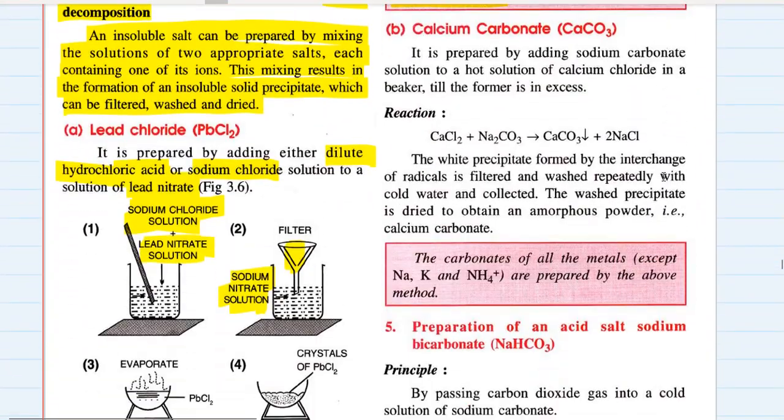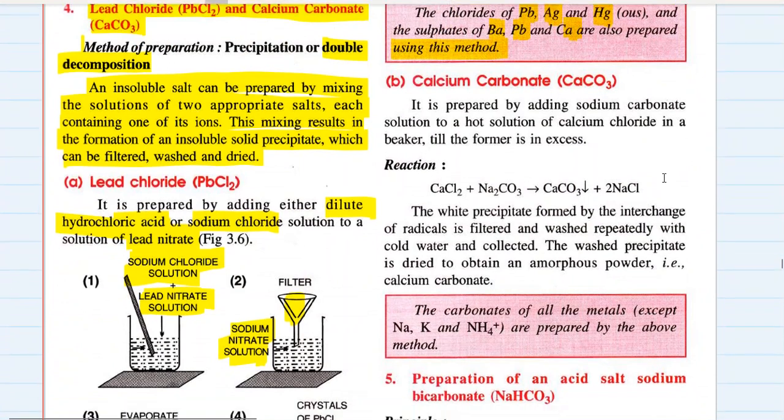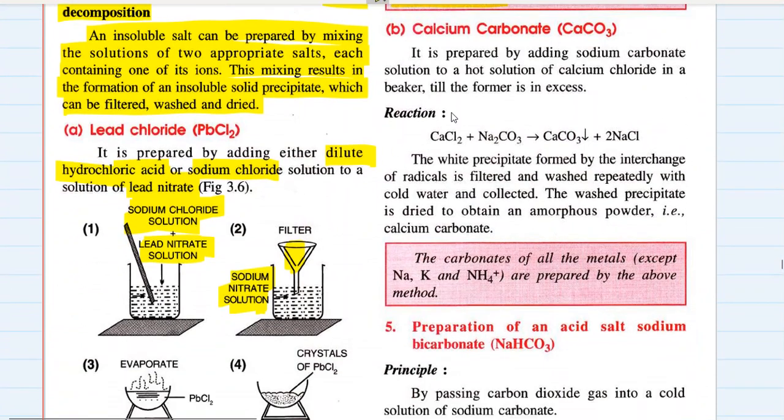Calcium carbonate, our next salt, is an insoluble salt and is prepared by double decomposition reaction. It is prepared by adding sodium carbonate solution to a hot solution of calcium chloride in a beaker till the former is in excess. Former means sodium carbonate. Okay, so you add sodium carbonate to hot solution of calcium chloride till the former, sodium carbonate,